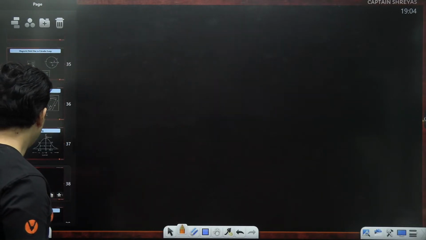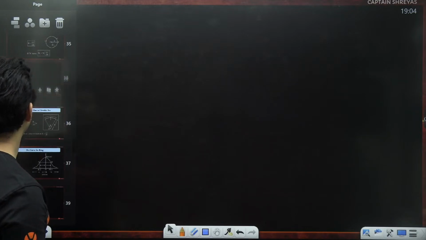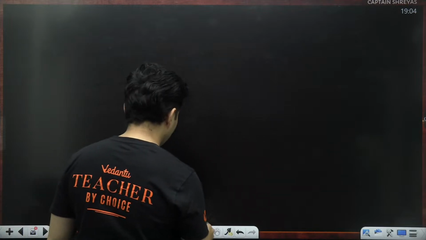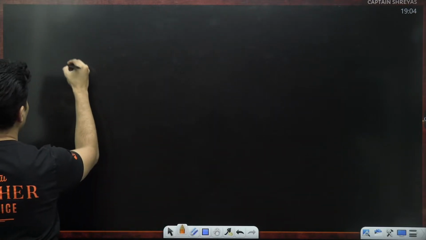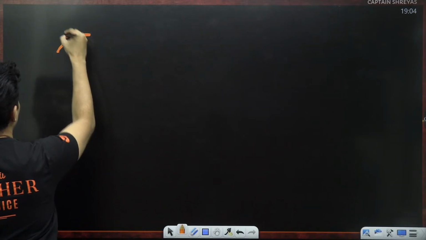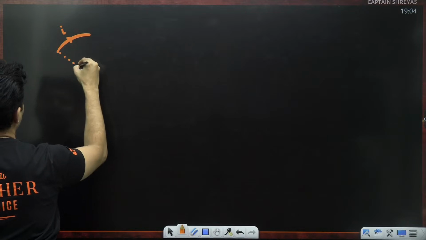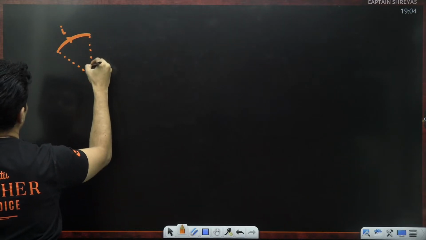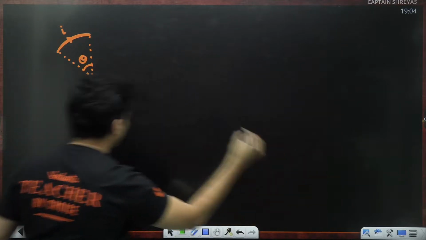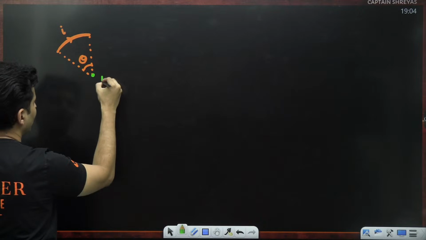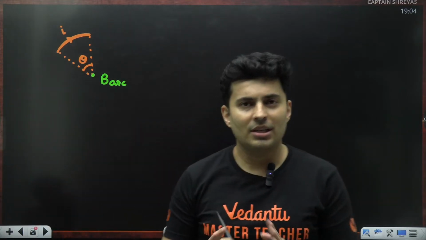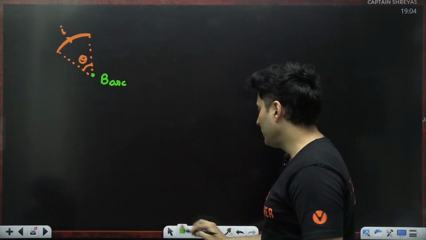Now, there is another special case over here. Let me show that. Imagine you don't have a complete loop, but rather you have only an arc. You have only an arc which carries some current. This is theta. I want to find what is the magnetic field at this particular point. Magnetic field due to the arc. Such a question is not that difficult. Again, I'll tell you what you can do.